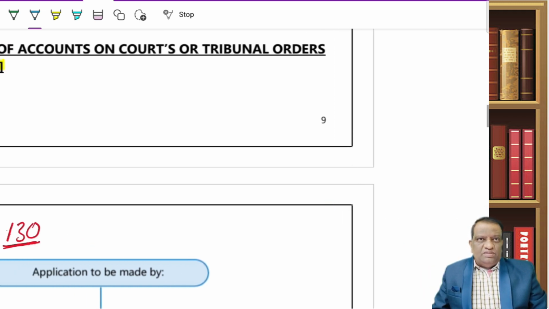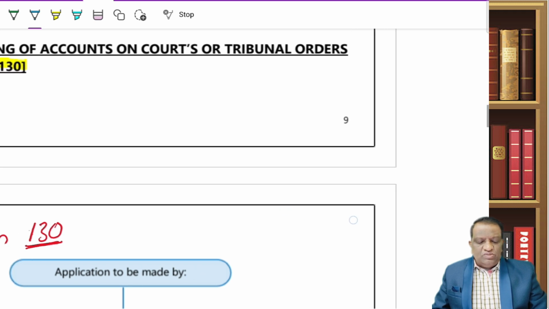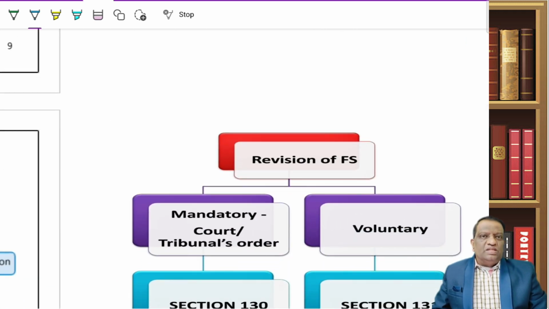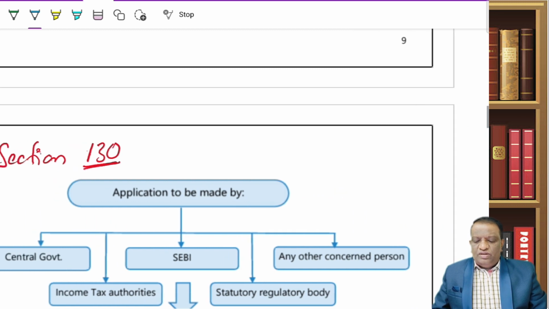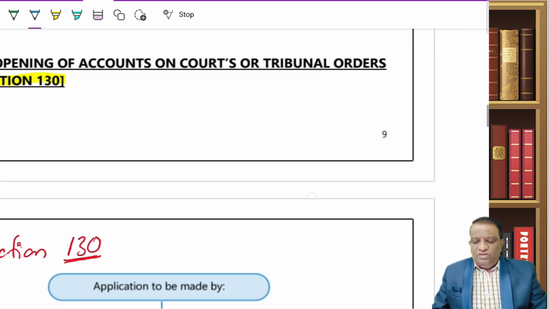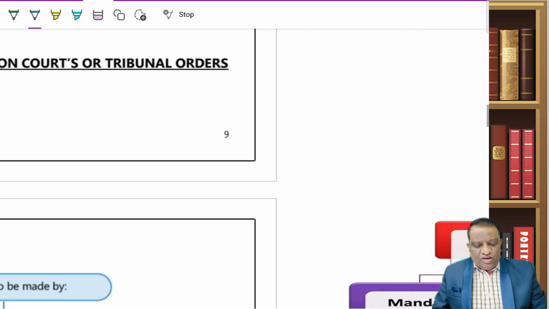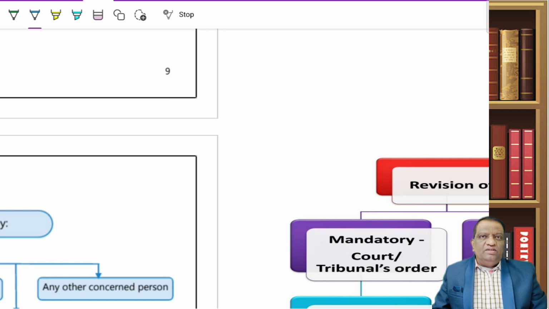Wherever I can summarize for the convenience of the students, that is what I am presenting through these kinds of charts. So let's go in the same mode so that whenever you want to reconnect with your ICAI material, you can. You can even highlight, use markers, highlight it for your future reference. And we do have summaries for your quick understanding and getting a grip on the topic.